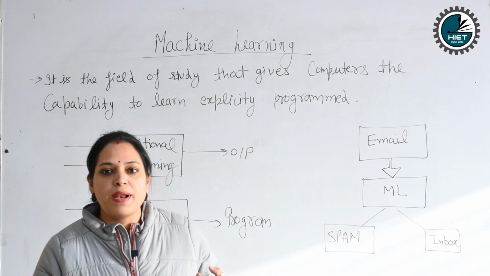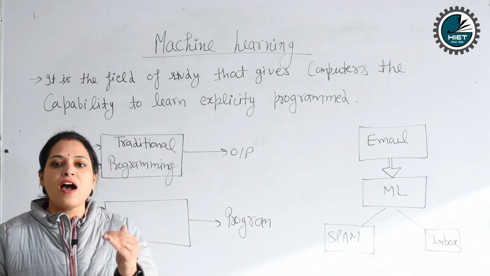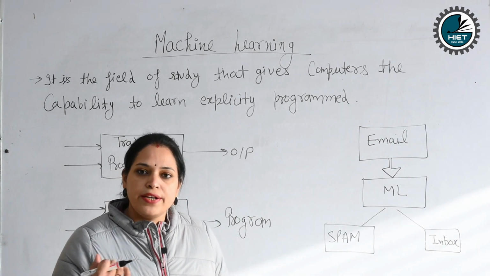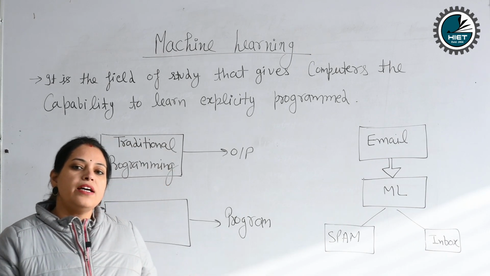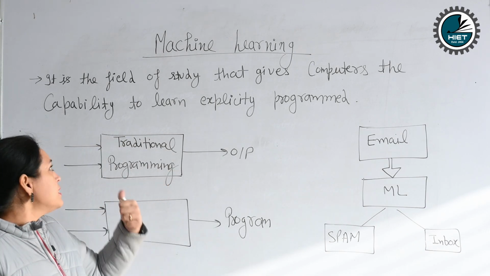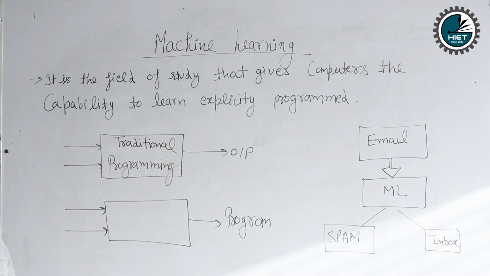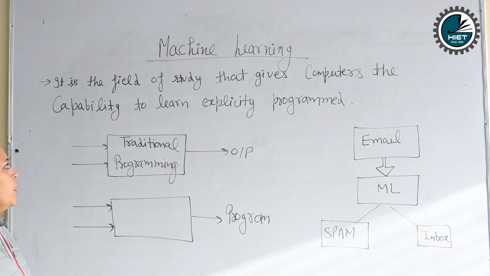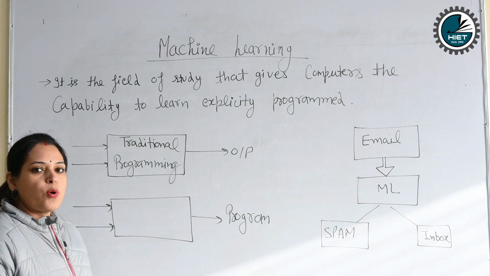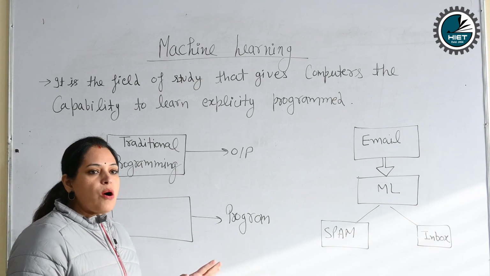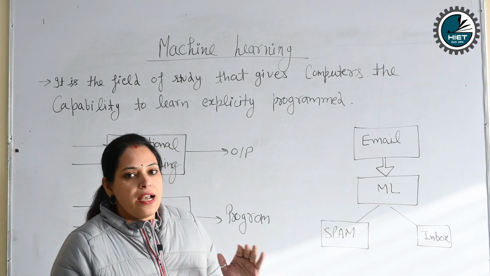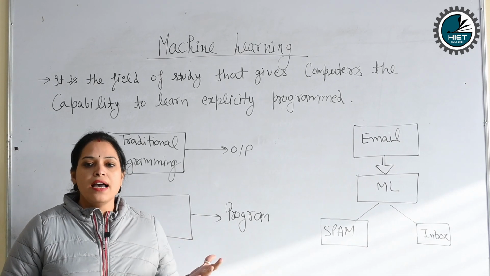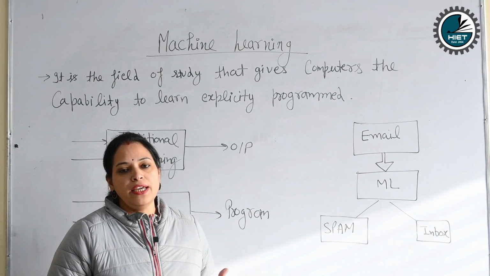As the name implies, machine learning means we have to teach the machine according to our program and our requirement. So the basic definition of machine learning is that it is the field of study that gives computers the capability to learn without being explicitly programmed. That means without any interference, we can train our machine, our model, and it gives the correct output, whatever we want.